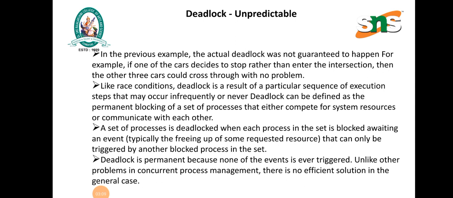In the previous example, the actual deadlock was not guaranteed to happen. For example, if one of the cars decided to stop rather than enter the intersection, the other three cars could proceed. Like a race condition, deadlock results from a particular sequence of execution. Deadlock is the permanent blocking of a set of processes that either compete for system resources or communicate with each other. It is permanent because none of the events is triggered, and there is no efficient solution in the general case.